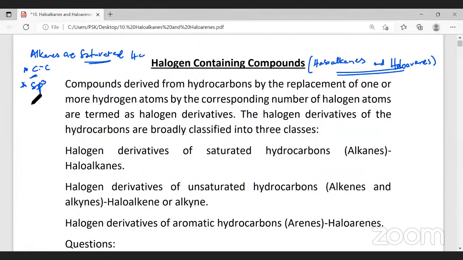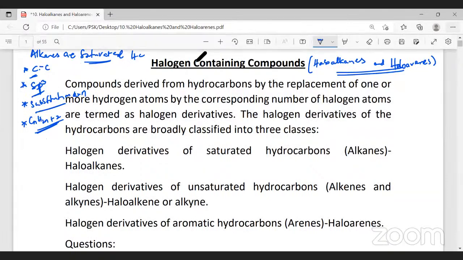Since they are saturated, the molecule will undergo substitution reactions, and the general formula of an alkane is CnH2n+2. You would have learned all this in first PUC.